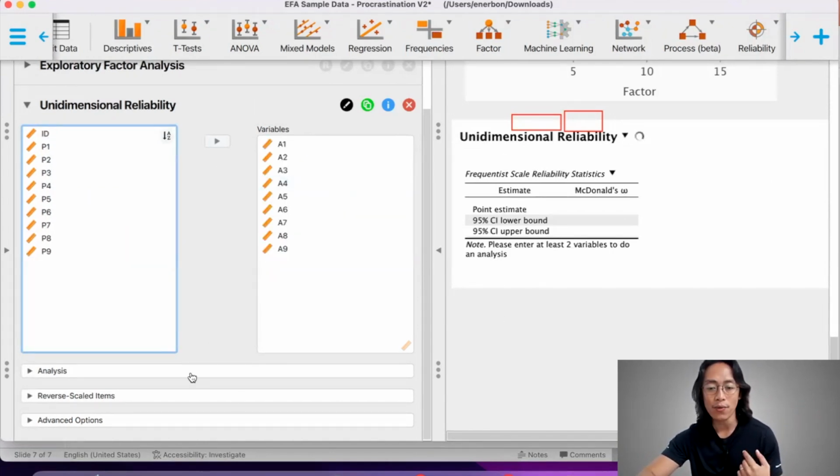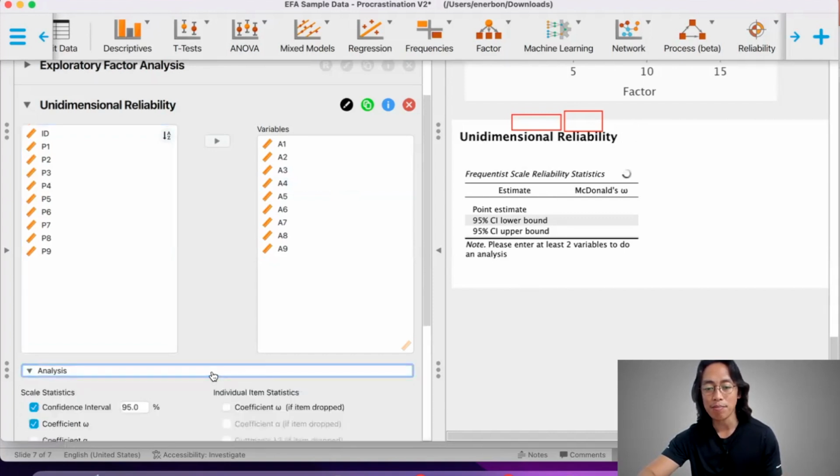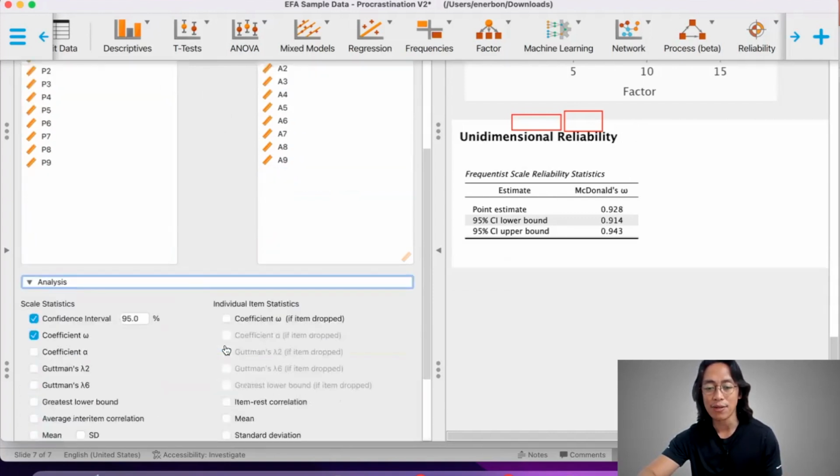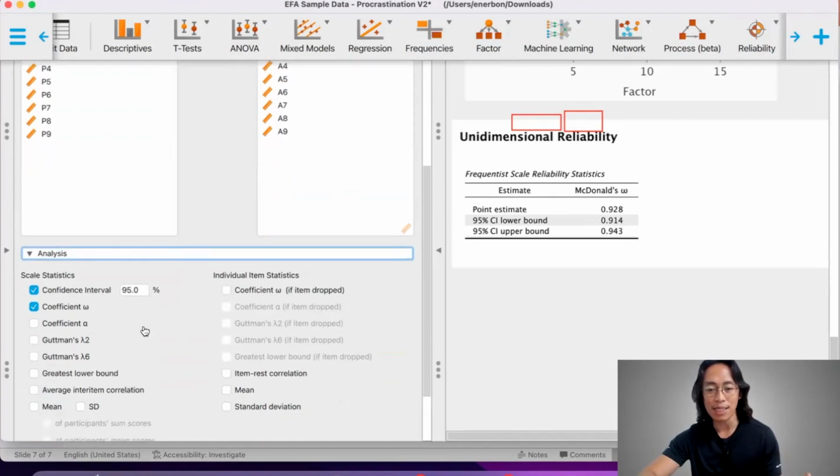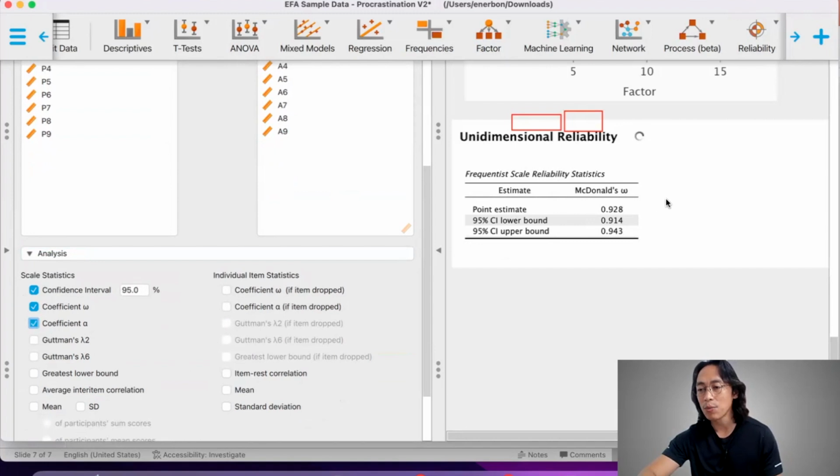Now, we know that for internal consistency, the most popular measure is Cronbach's alpha. But what you will notice is that the default here is McDonald's omega, which is the more conventional measure of reliability that is being reported in journal publications. But if you're interested in Cronbach's alpha, you can check it here, coefficient alpha, and it will produce a measure of the Cronbach's alpha.